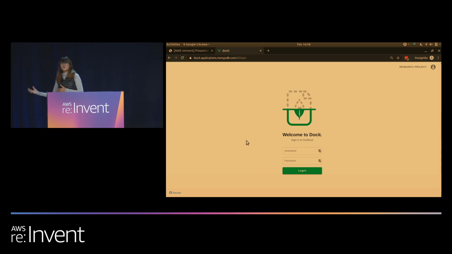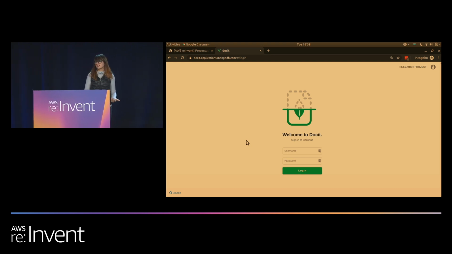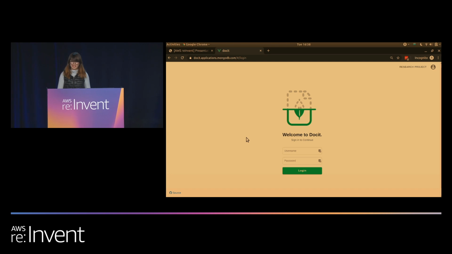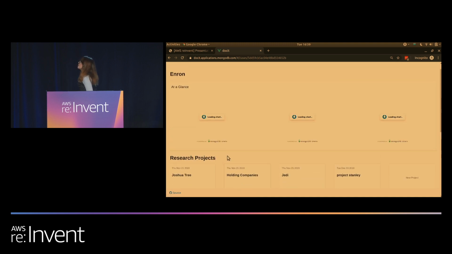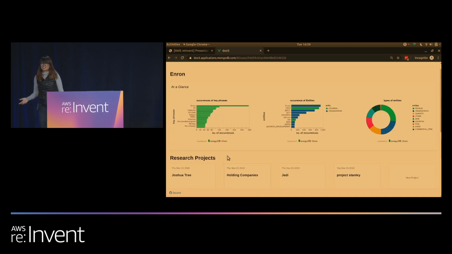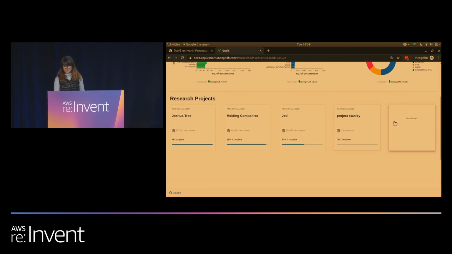All right, so here we go, back to the application we saw at the very beginning. Now understanding everything that's happening behind the scenes. First, we have our custom domain, so we know this application is being hosted inside of Stitch. Then we have the username and password, and we know this is being powered by the Stitch authentication. After I log in, we see the graphs that were put together in a matter of minutes with MongoDB Charts. At the bottom, we have our various research projects.